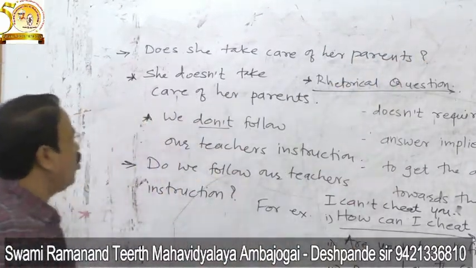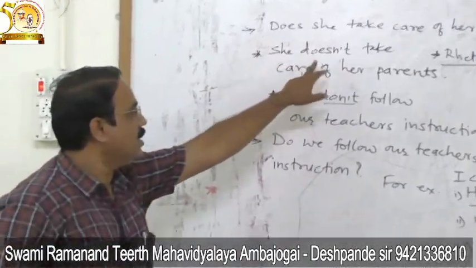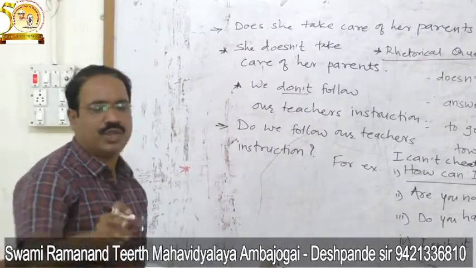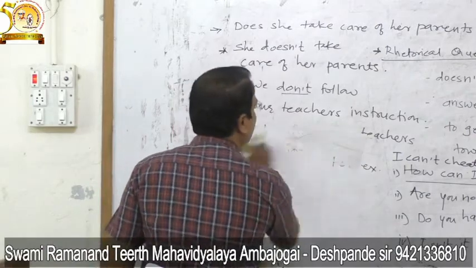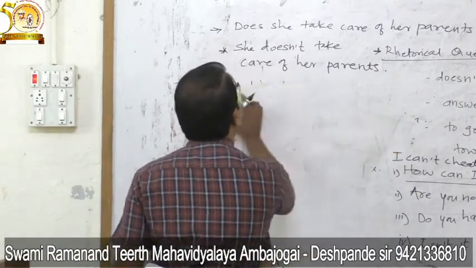If there is a negative in the assertive sentence, then the rhetorical question will be positive. If the assertive sentence is in a positive form, then the rhetorical question will be negative.